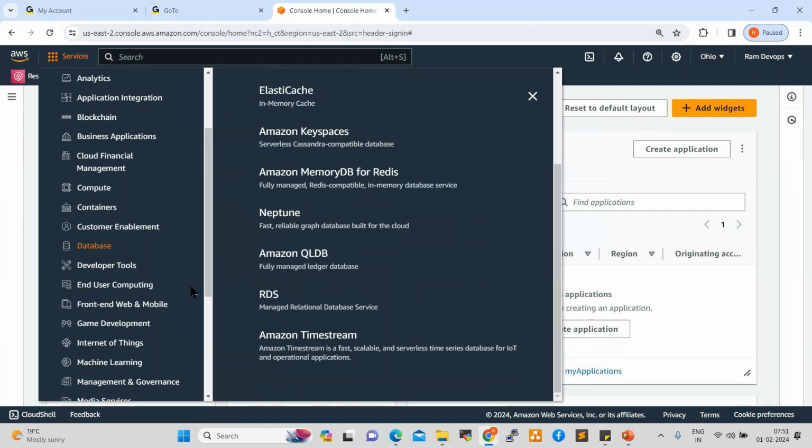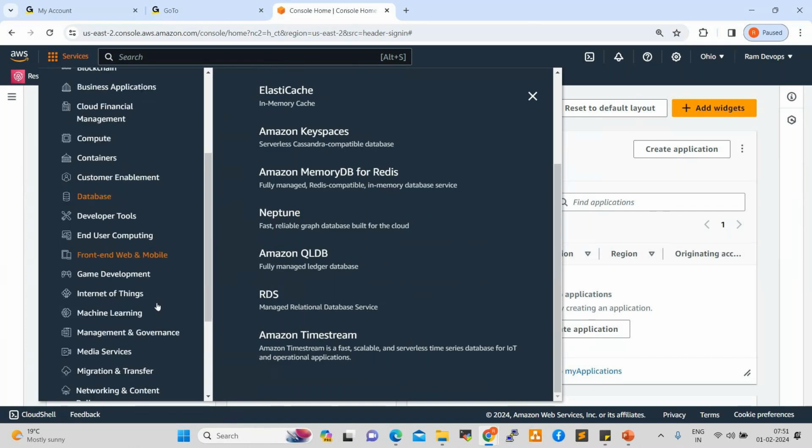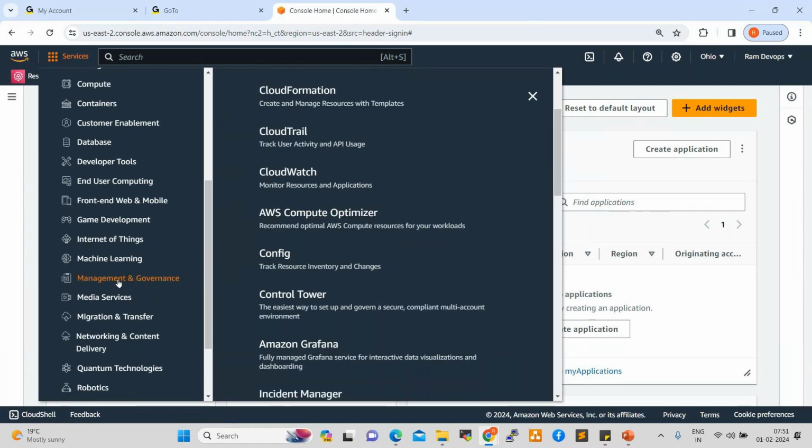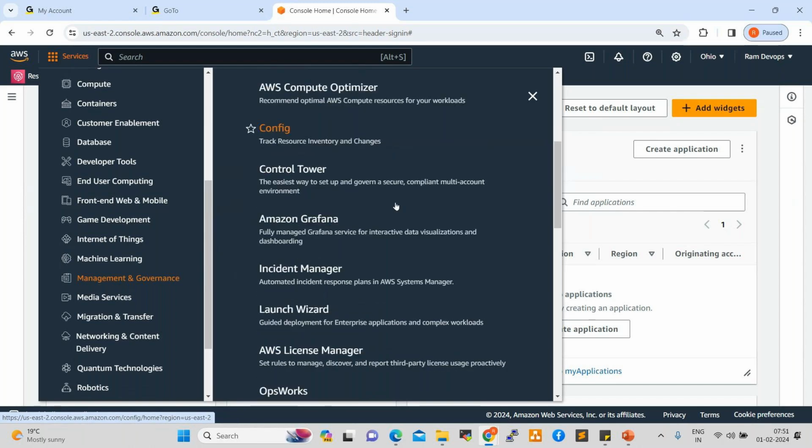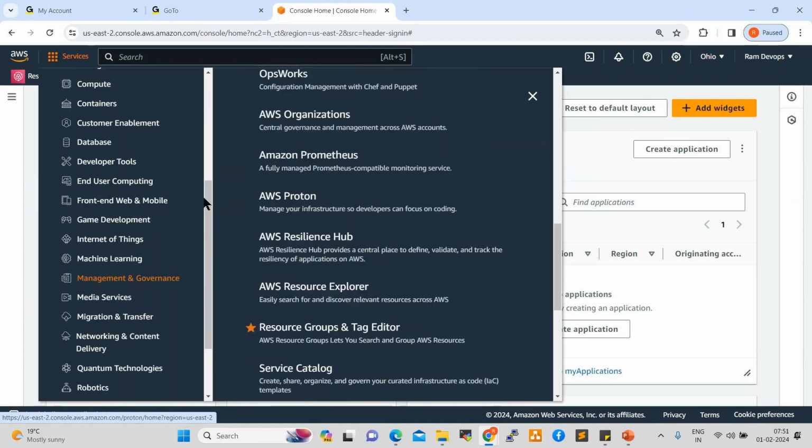Next one, important services. Management and governance. Here we have CloudTrail, CloudWatch. These two are monitoring tools. We'll go deep dive. And also AWS Auto Scaling. By using Auto Scaling, we can scale up and scale down servers, right?